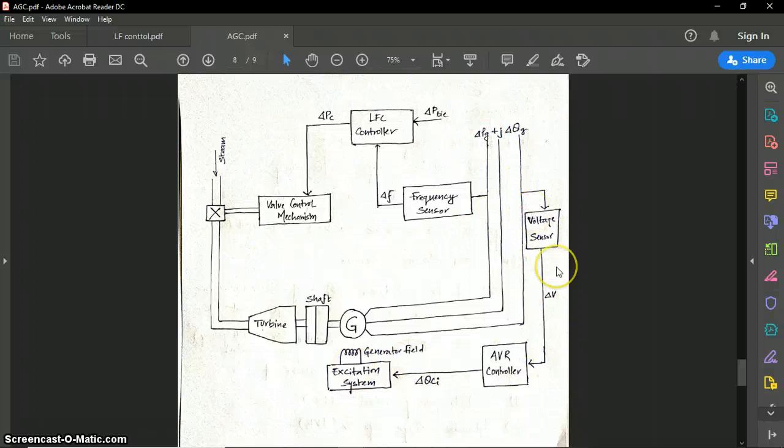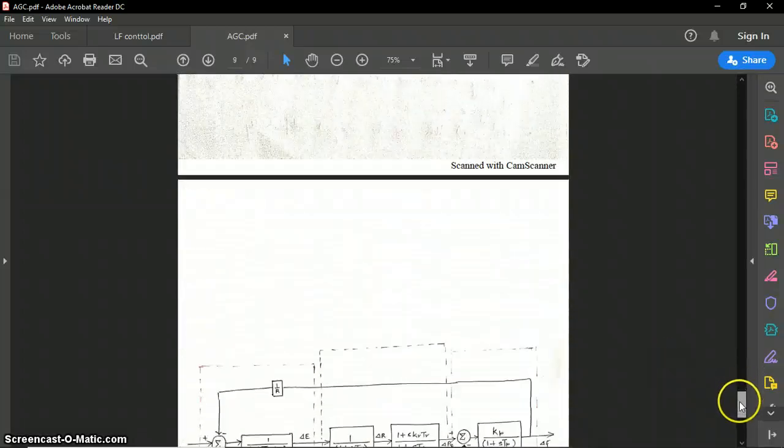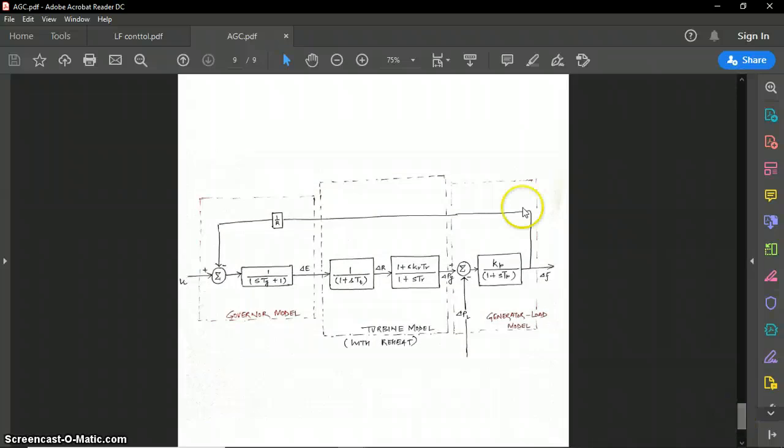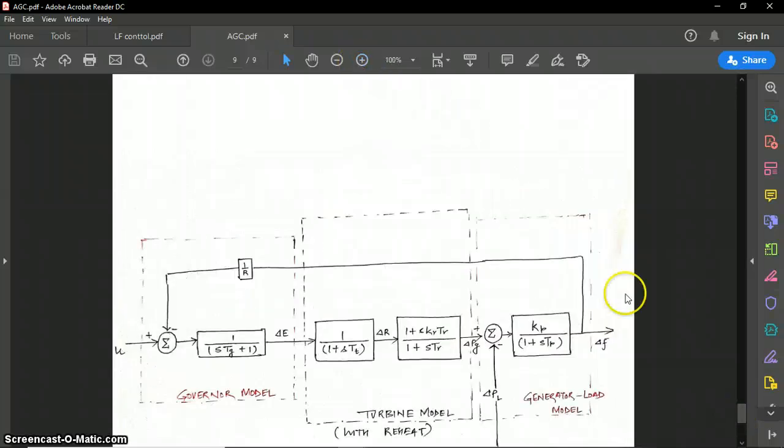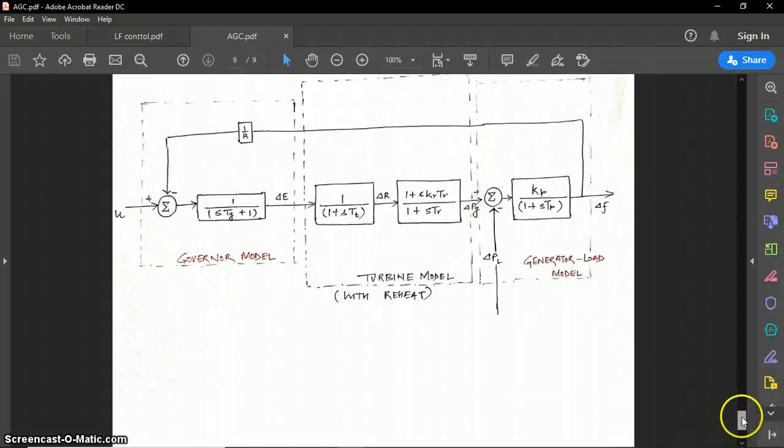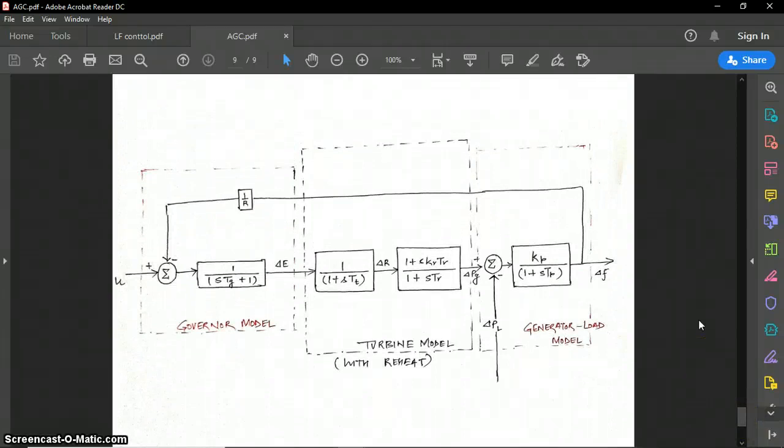This is a voltage sensor loop, or AVR loop. Here the voltage is sensed, the change in voltage is given to the AVR controller, and from the AVR controller, how much the reactive power needs to be changed can be controlled through the excitation system for the generator. This is the complete block diagram with all the controllers and their transfer functions. Here we have a generator model.